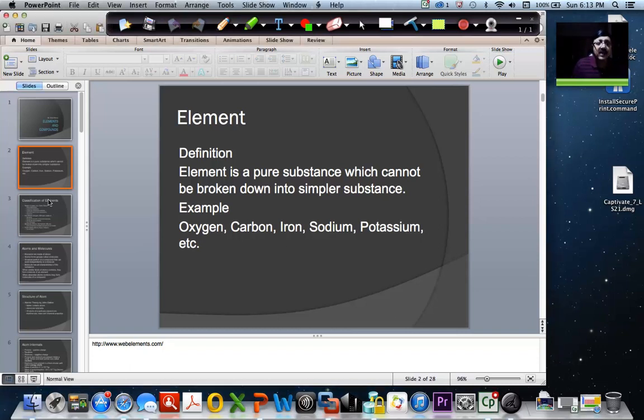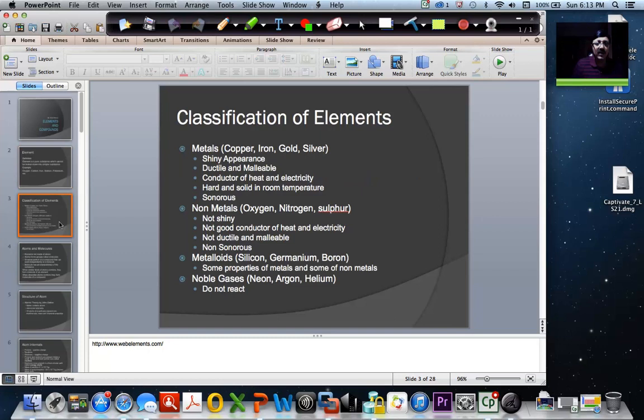Now, let us look at the classification of elements. There are different classifications of elements. What you're seeing here is a very basic high-level classification. There are also several other classifications of elements, but we are looking at a very basic classification. The elements can be classified into metals, non-metals, metalloids, and noble gases. So what are metals?